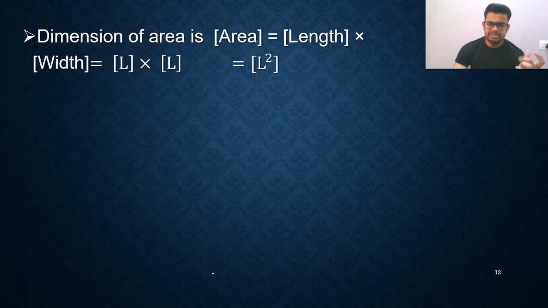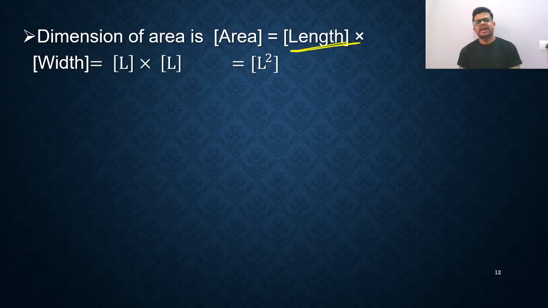Now we'll learn how to write. I have some basic examples. First, area. Do you know what area is? Area is length into width. You need to find the dimensional formula of area. Length is a length and width is also a length. So I can write L1, L1, and you get L raised to 2.